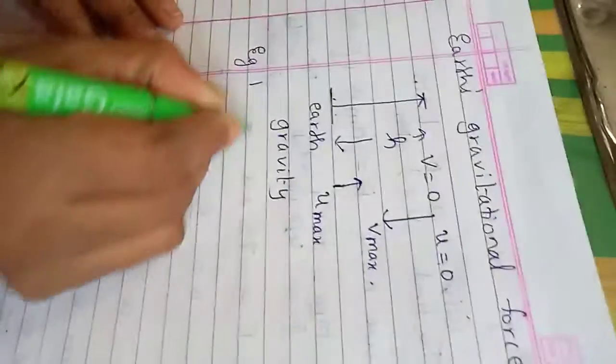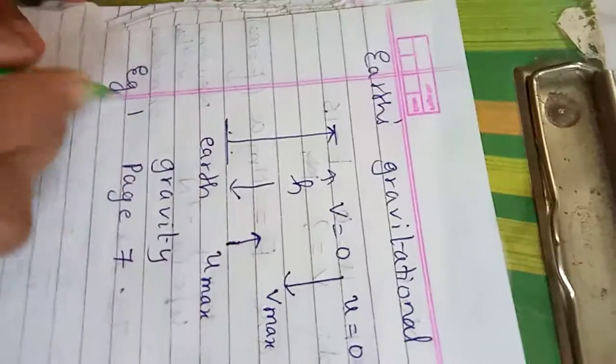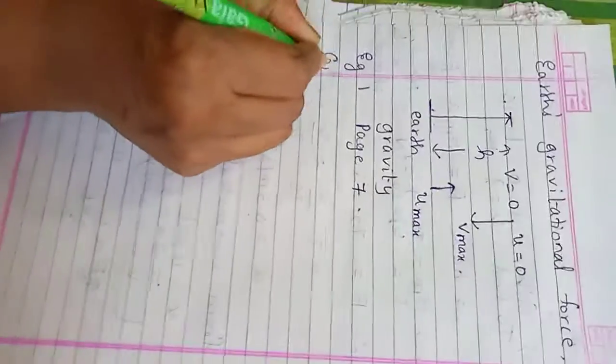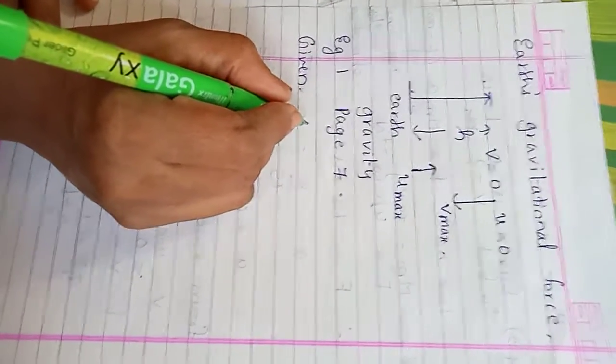Example 1, page number 7. Concentrate. What is given here? Calculate the gravitational force due to Earth on Mahendra.